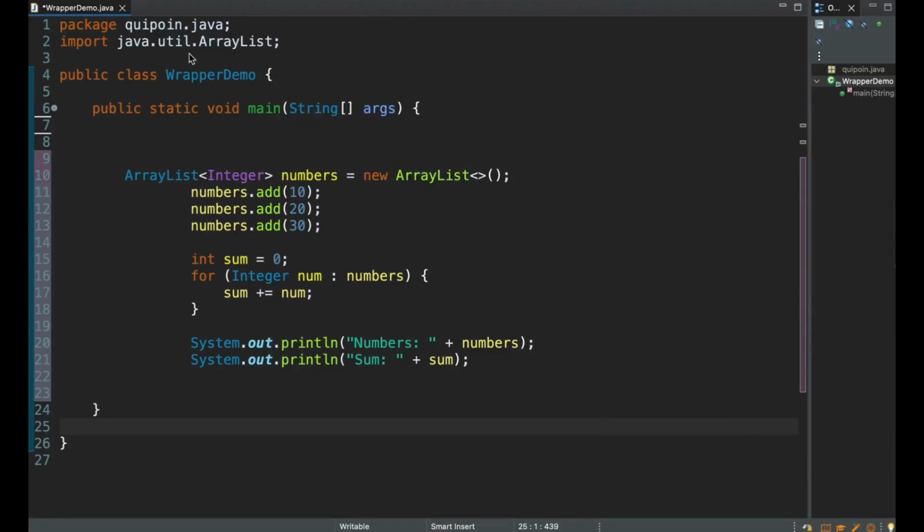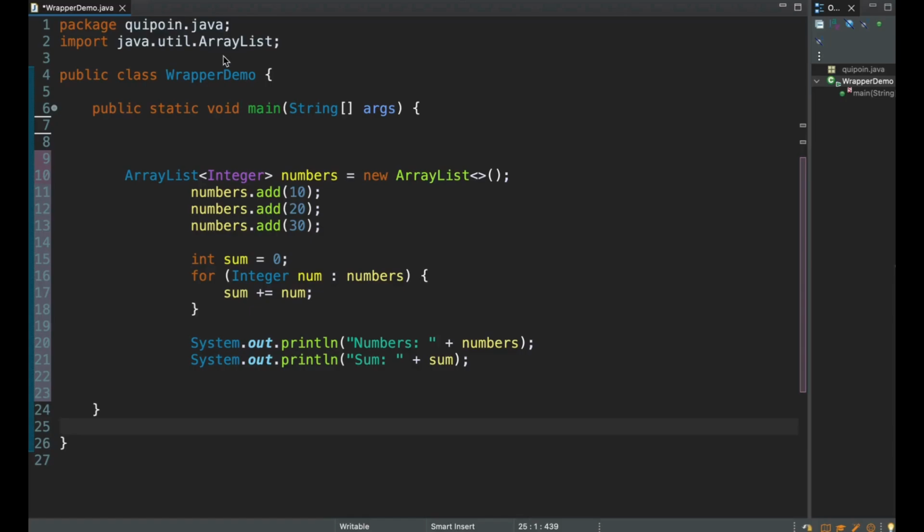Because it is not built into core Java like int or String. We need this class to create a dynamic list that can grow and shrink. By the way, quick check. Can we directly write ArrayList with int inside angle brackets, or will Java shout at us? Drop your guess in the comments.